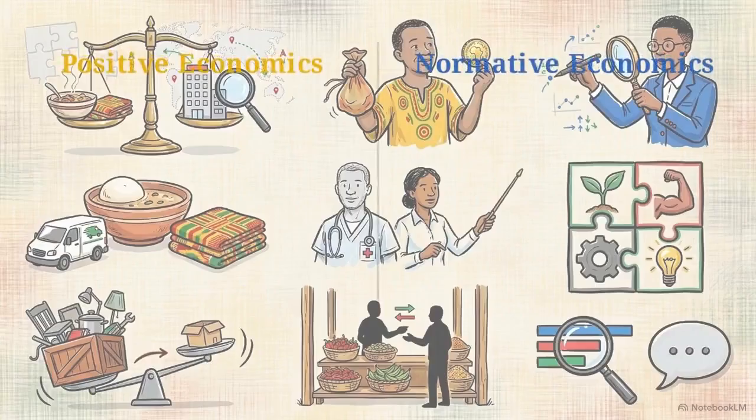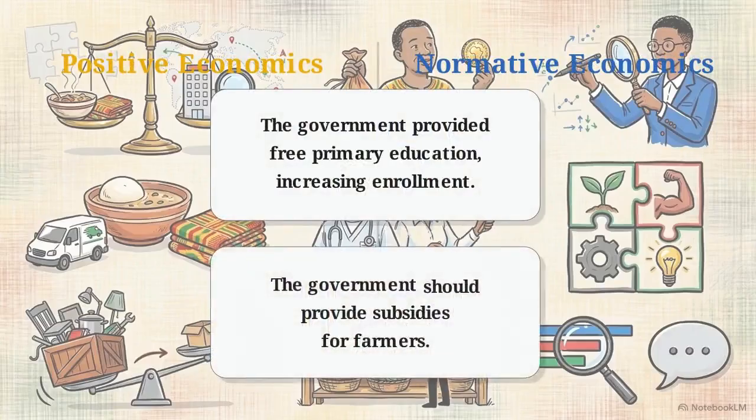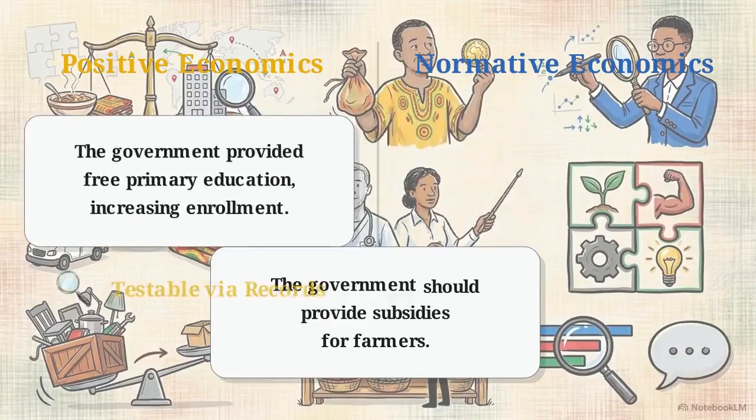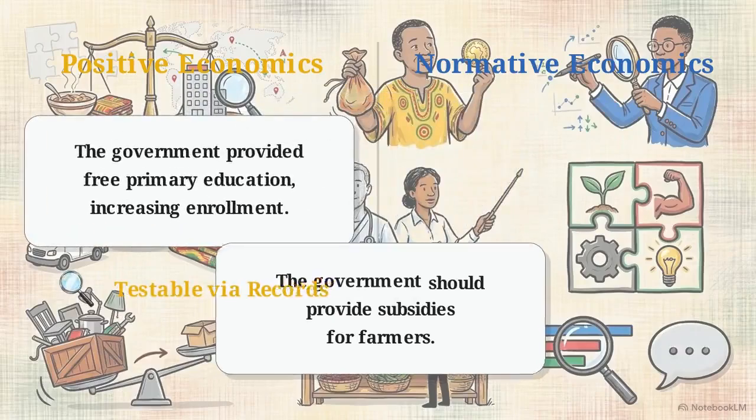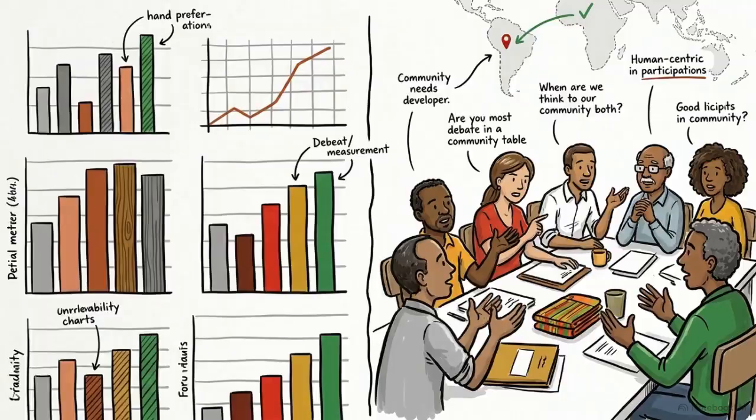Let's test this. First, the government provided free primary education, increasing enrollment. Second, the government should provide subsidies for farmers. The first is positive, testable via school records. The second uses "should," making it a normative value judgment. Separating verifiable, testable data from personal beliefs is a necessary skill for evaluating any real-world economic debate.